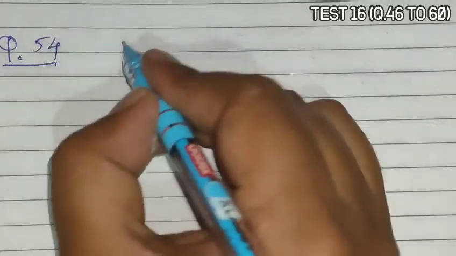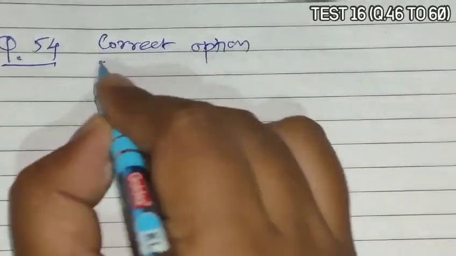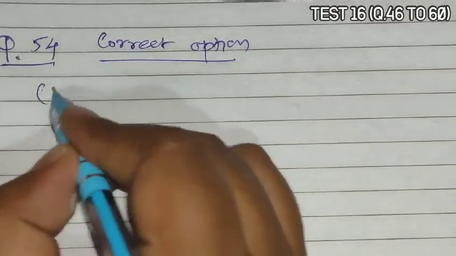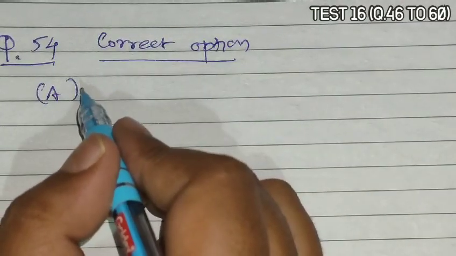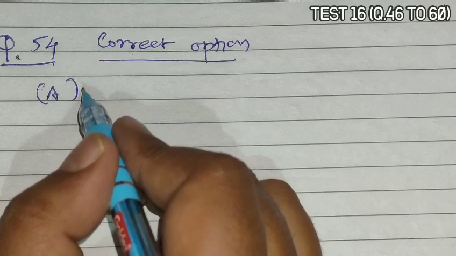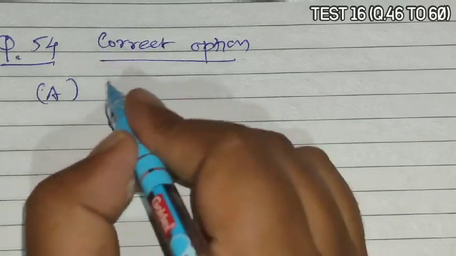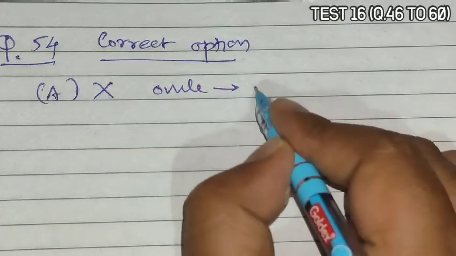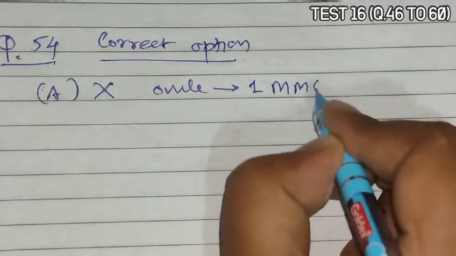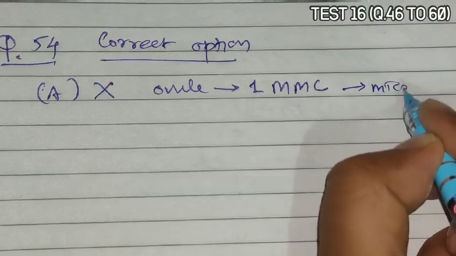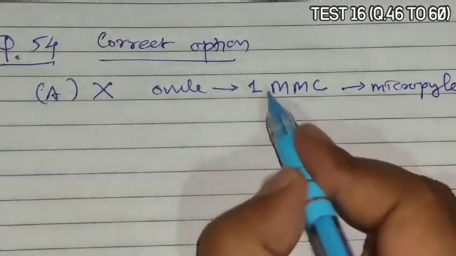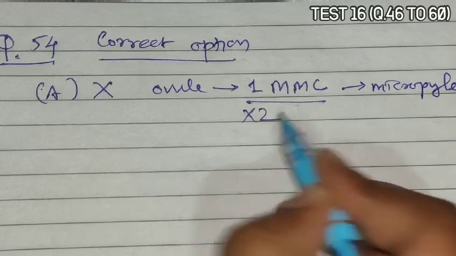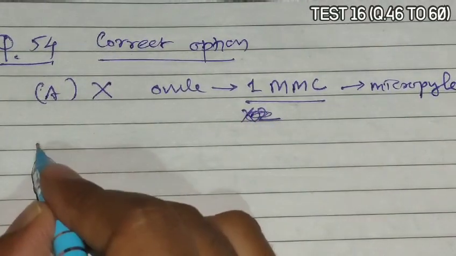Question 54 asks that we have to select the correct option. Now option A is given as ovules generally differentiate into two megaspore mother cells in the micropylar region. It is incorrect. An ovule differentiates into one megaspore mother cell at the micropylar region. So only one, not two. Okay, so it is incorrect.